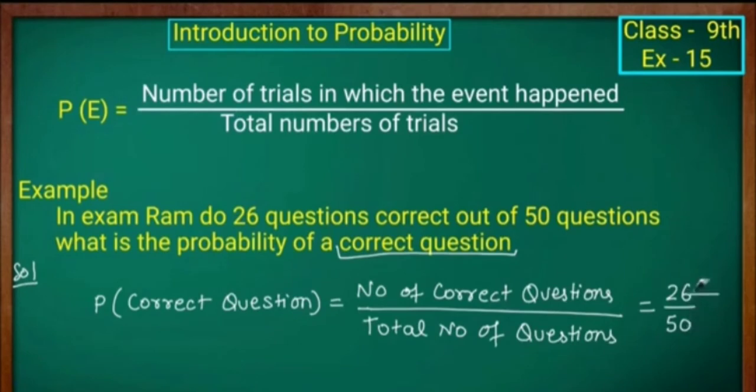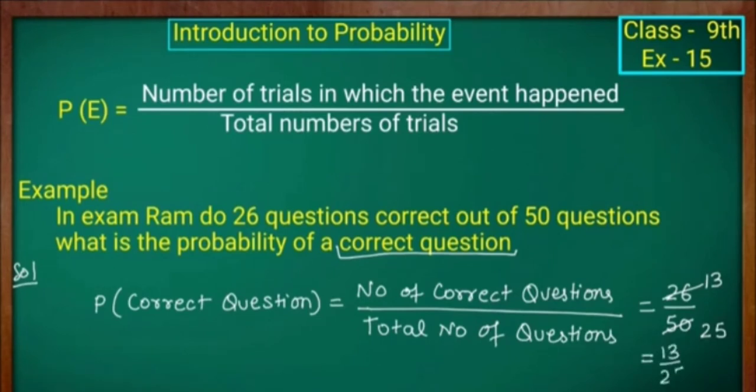This is the probability of the correct question. The number of correct questions Ram answered is 26, and the total number of questions is 50. That is 26 divided by 50. By cancelling, this becomes 13 divided by 25.